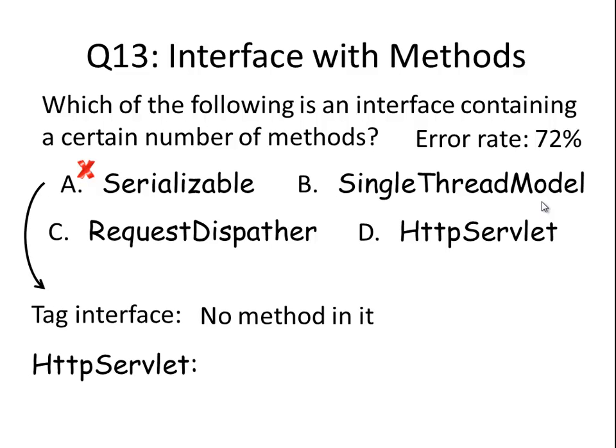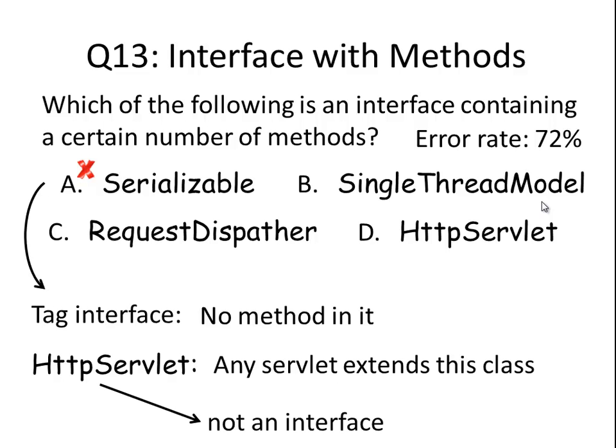Then let's look at option D. Because option B, single thread model, we may not be quite familiar with, we delay that option. We look at option D first. HTTP servlet. We know any servlet extends this class. So it is a class, not an interface. So that's not in consideration for this question. We exclude it.